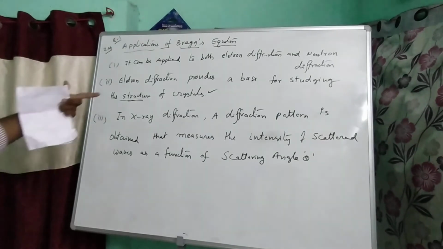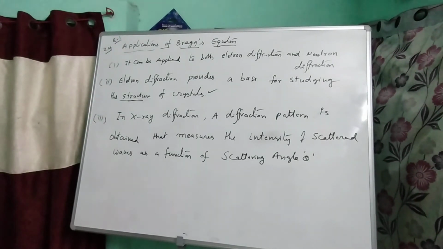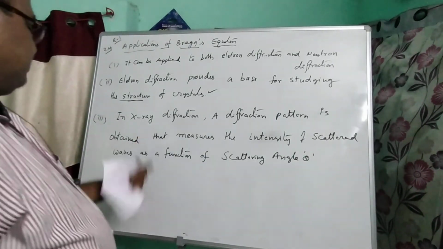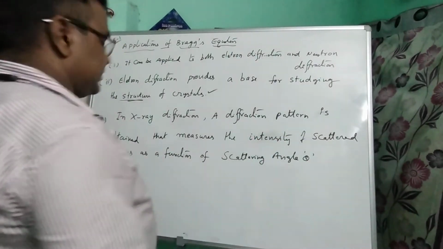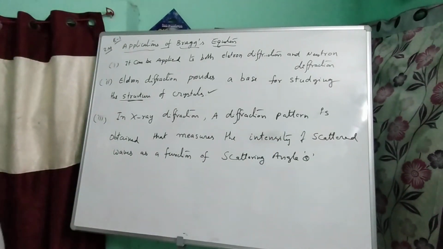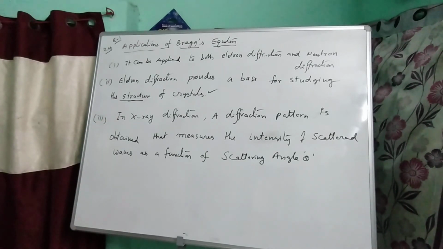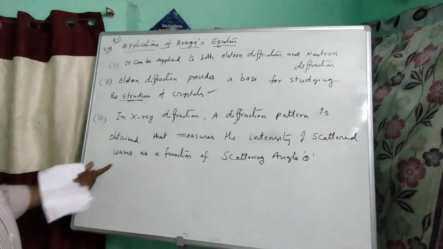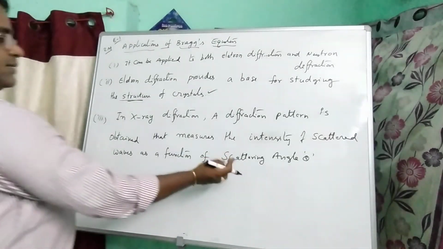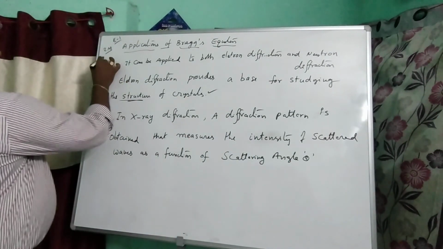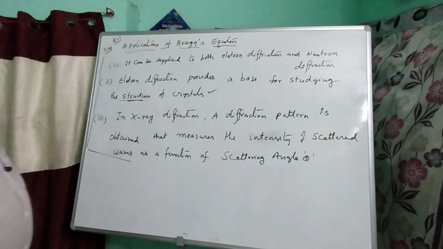When we use X-ray diffraction, a diffraction pattern is obtained that measures the intensity of the scattered waves at a scattering angle of theta. These are the applications of Bragg's equation.